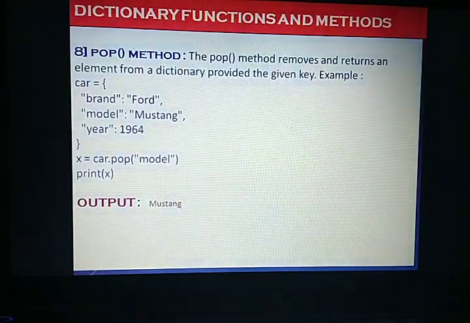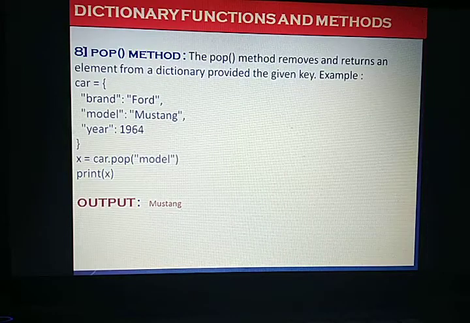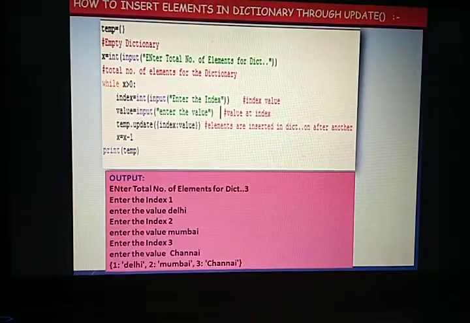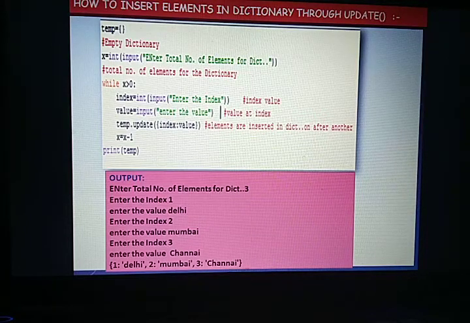Pop method you know very well. What is the use of pop? Pop just removes a pair from the dictionary and receives the key as index. Now here you can see an example. temp is an empty dictionary, and we take the total number of entries as the length.